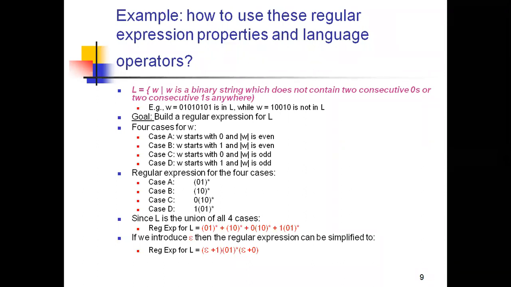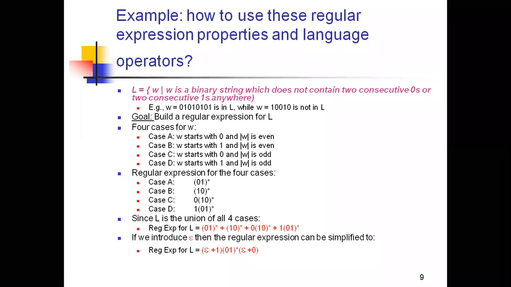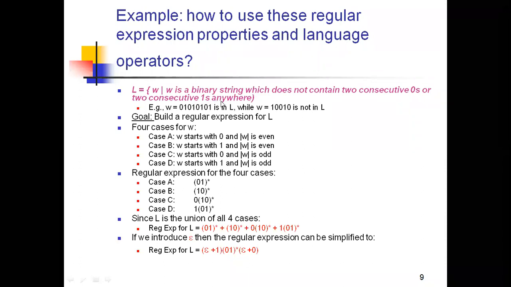For example, the given language is L, which is the set of W, where W is nothing but a string or word, a binary string. Binary string means automatically we consider 0 and 1 as the binary strings. And here I'm having a question, and in that language I'm having a constraint. What that constraint means: the string does not contain two consecutive zeros or two consecutive ones anywhere. So I need to satisfy this condition, and I need to accept this language.